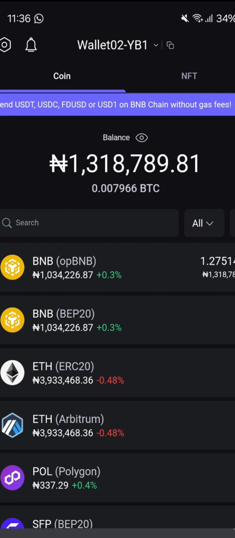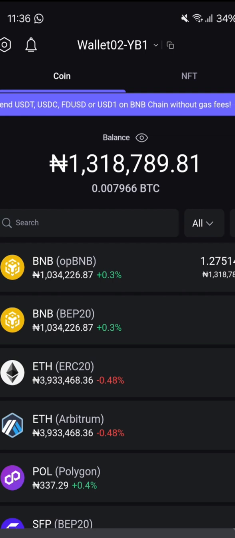So to transfer this money out, you can ask me that you want to send your coins, BNB, and ask how much my rate is. If you're satisfied with that, you are going to send any amount, maybe $20 or $50. You will send it to my wallet address. I will send the address to you, or to any person that you want to send to.